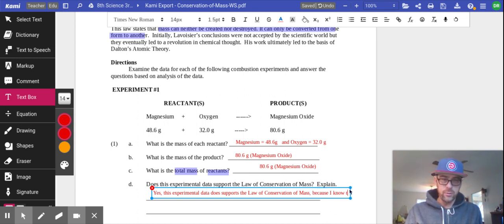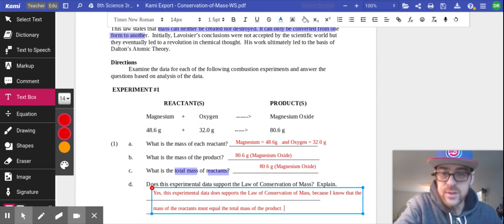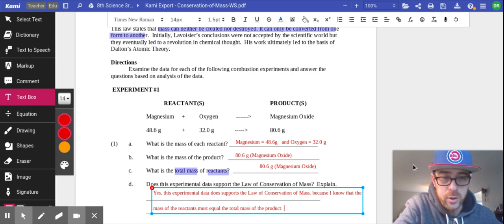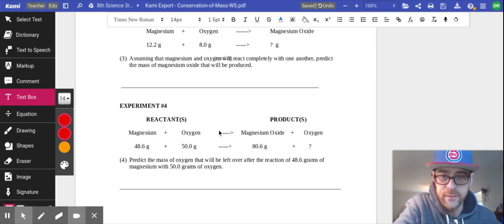Because I know that the mass of the reactants must equal the total mass of the product. So copy all that down. Make sure you understand it. If you do, then I need you to answer questions 2, 3, and 4.